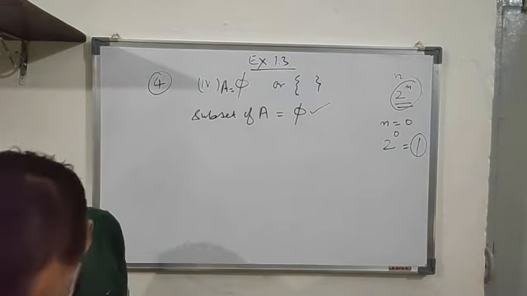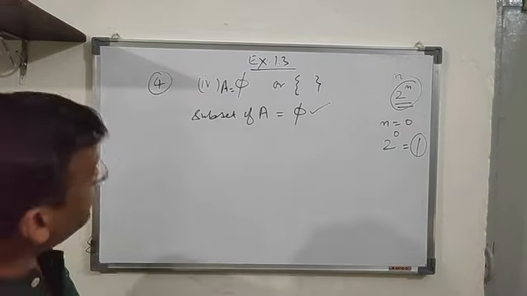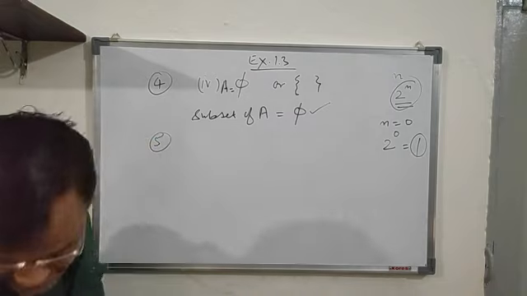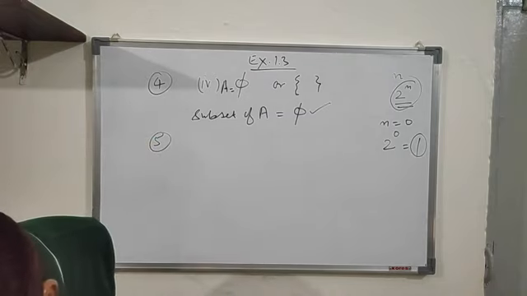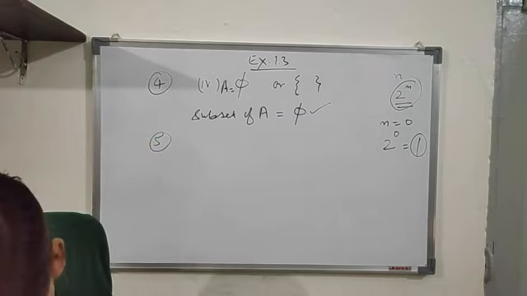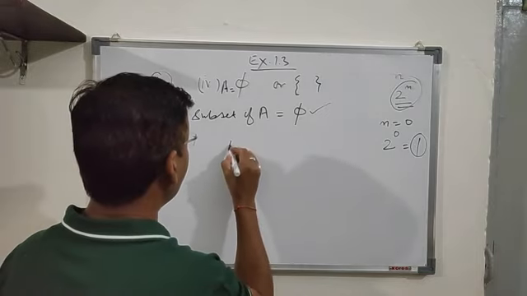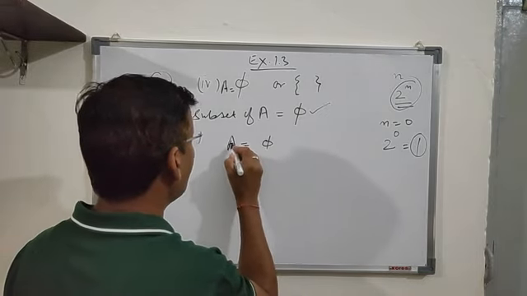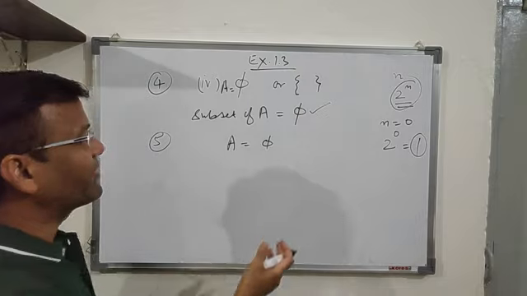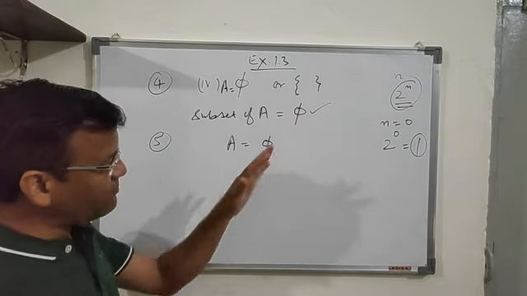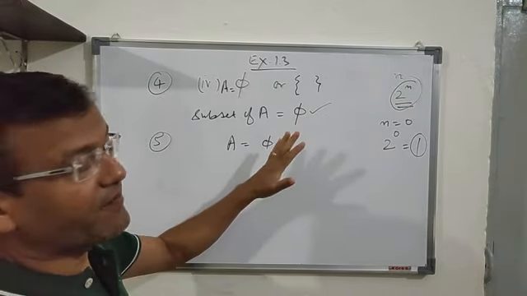Now let's come to the fifth question. The fifth question is, how many elements has P(A) if A equals {5}? Okay, fine. The set A is given as {5}. The question is the same, but the way of asking the question is different.